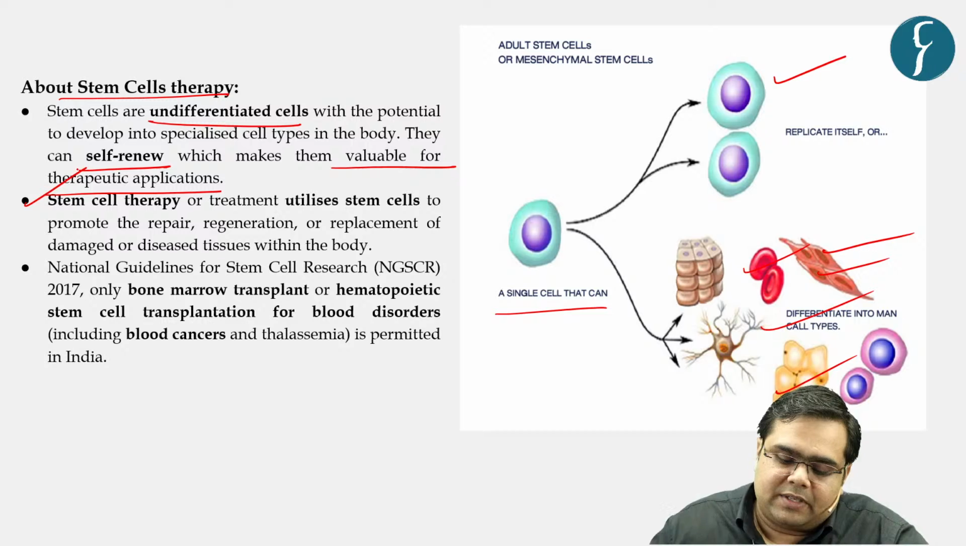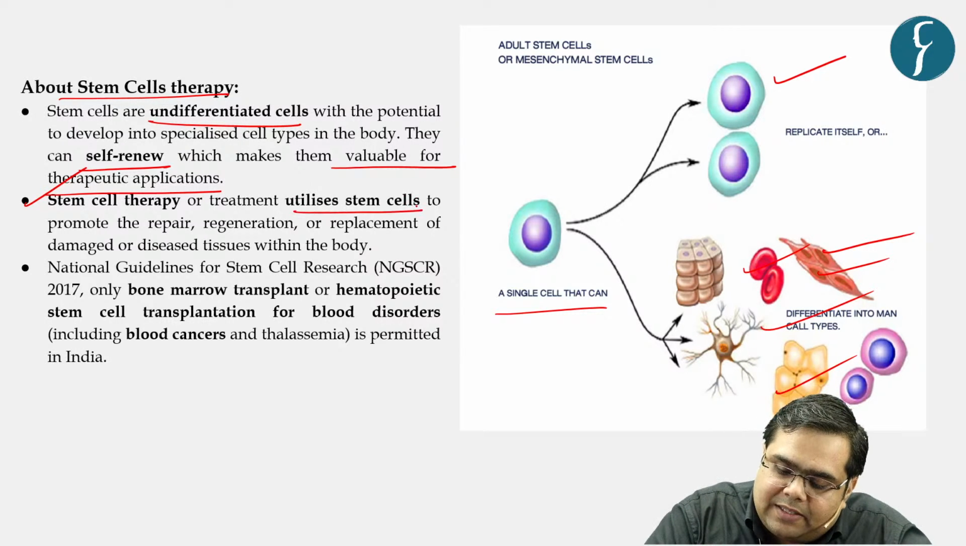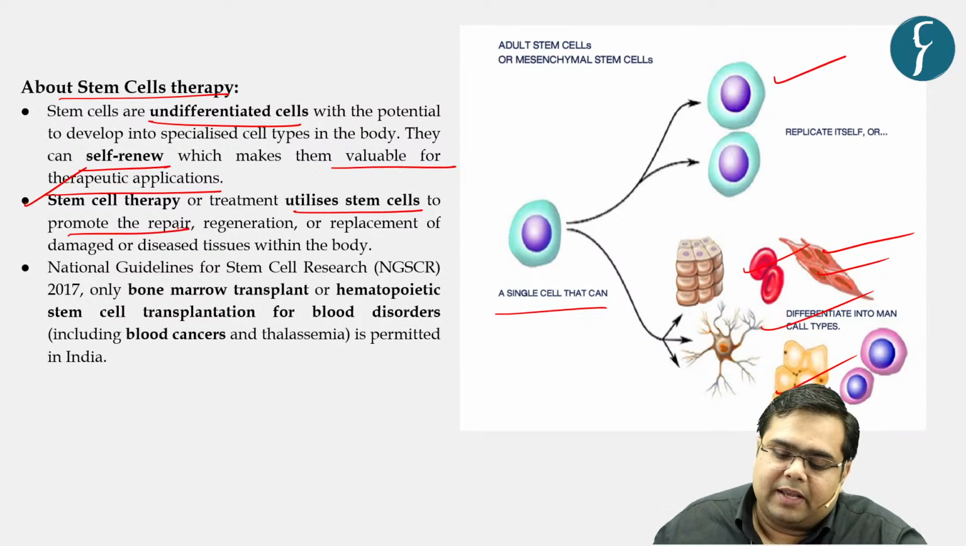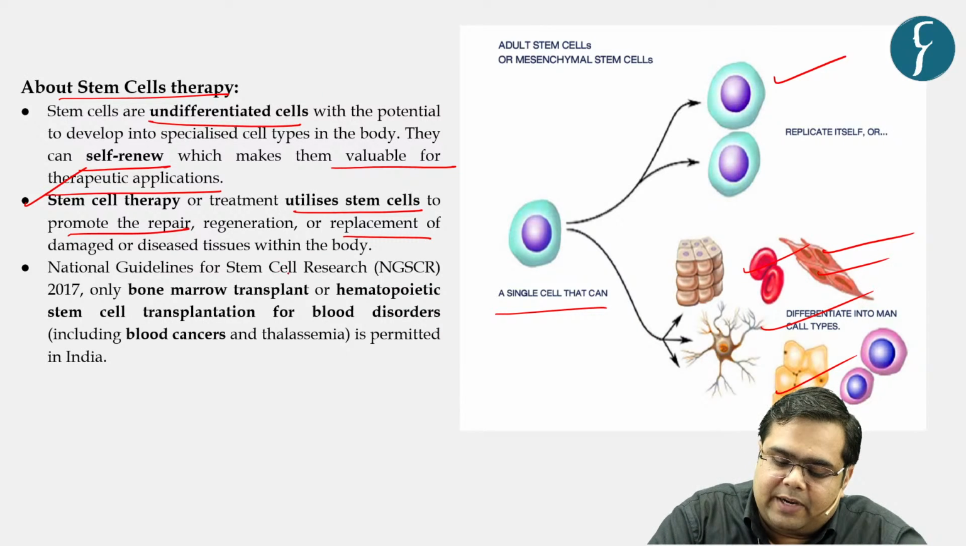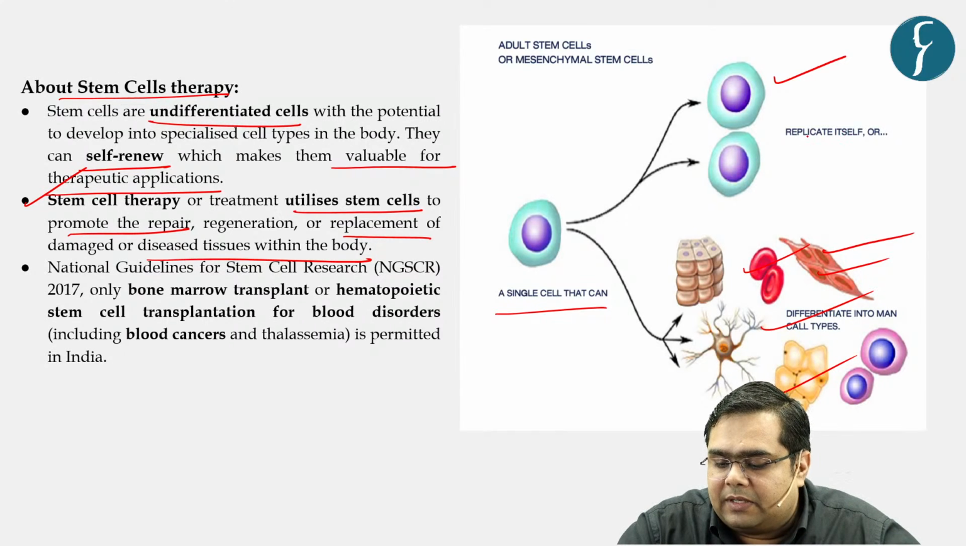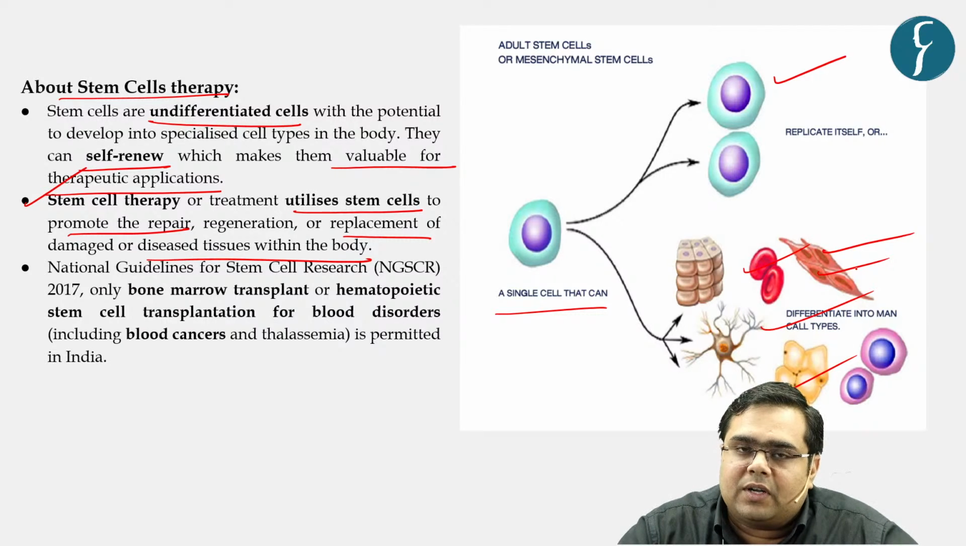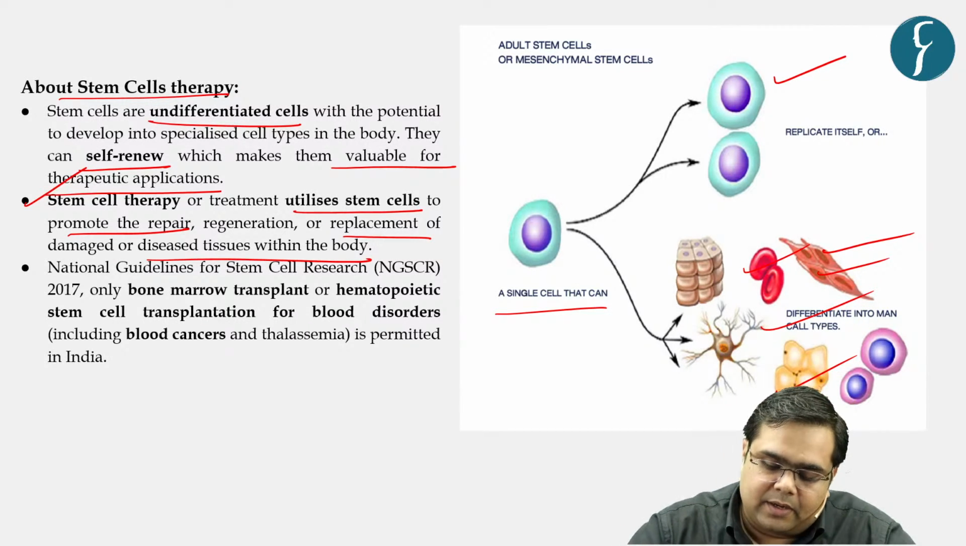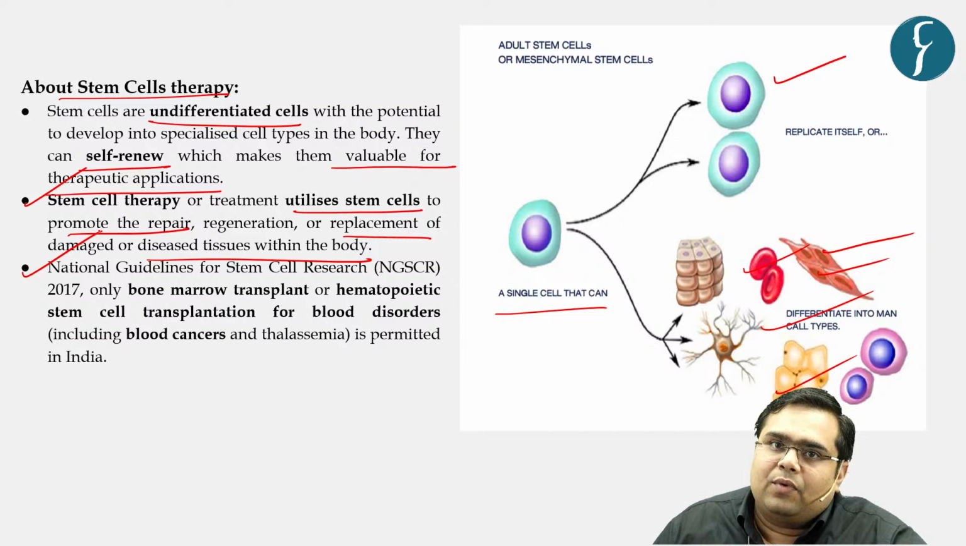What is the meaning of stem cell therapy? It utilizes stem cells to promote the repair, regeneration and replacement of damaged cell tissue within the body. As you know, this stem cell can change itself into various kinds of other cells. So what is the basic objective of stem cell therapy? Stem cell therapy allows individuals to recover from the damage that has been done by various diseases, for example cancer. What are the guidelines for use of stem cell therapy in India?